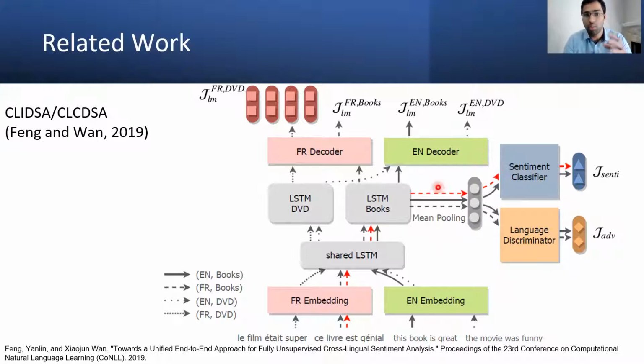At the end, their overall objective is to minimize the language modeling loss and minimize the sentiment classifier loss, while at the same time maximizing the language discriminator loss. They achieve language invariant features, so the sentiment classifier will perform similarly on source and target.